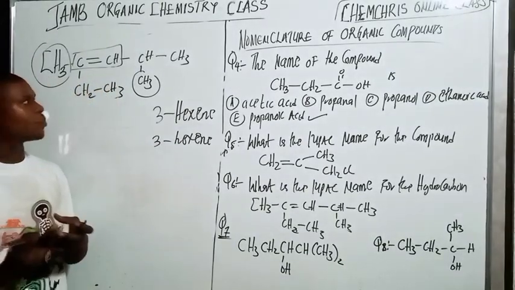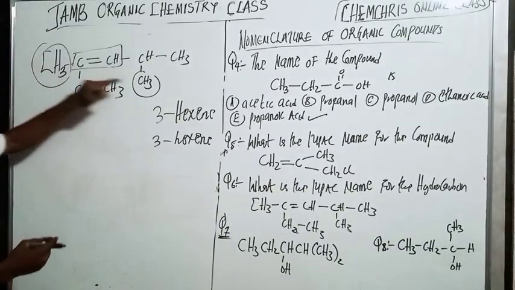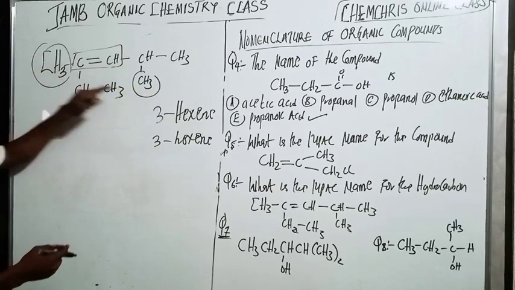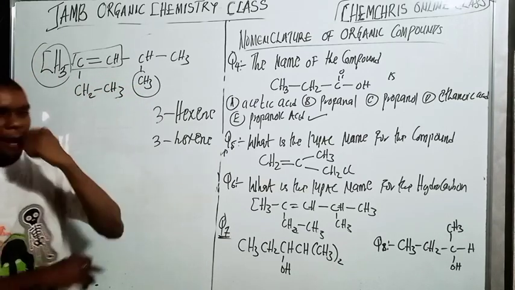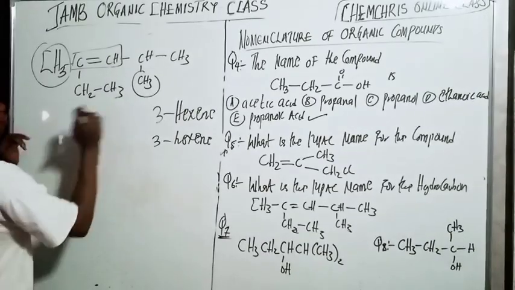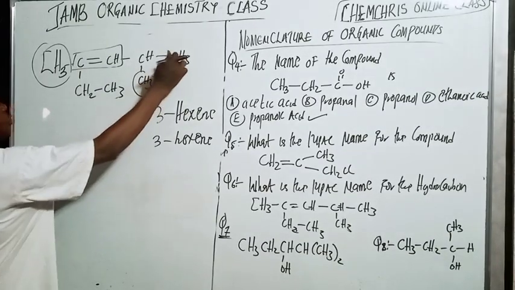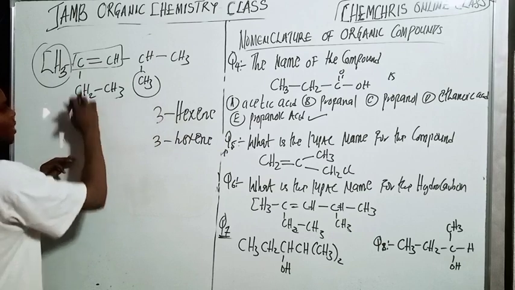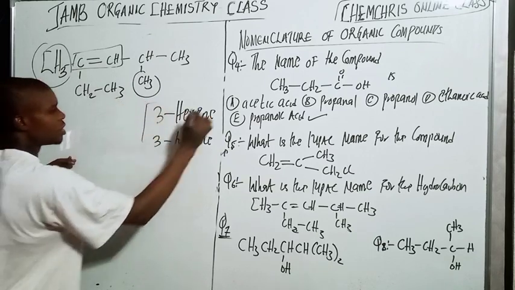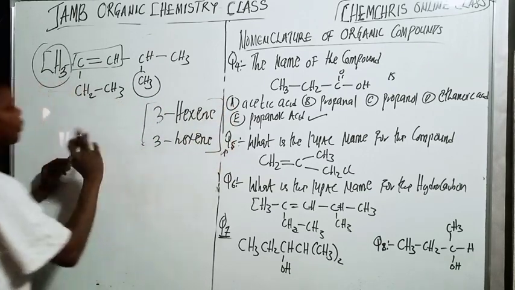Right, but when I start from that side, it gave me 3-hexene, and from this side, 3-hexene. So what will be the right number here? Now, here we have the position of the double bond, so this way you are not going to use substituents. If I start from here, it gave me 3-hexene, right? So the double bond is no longer the problem here. But you get something here.